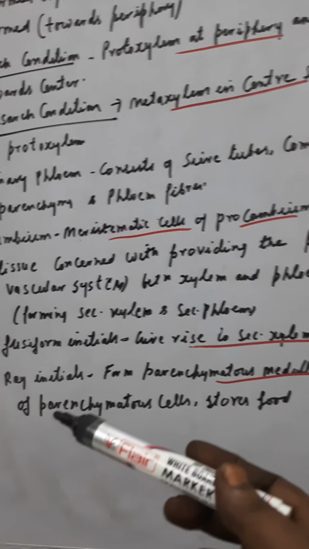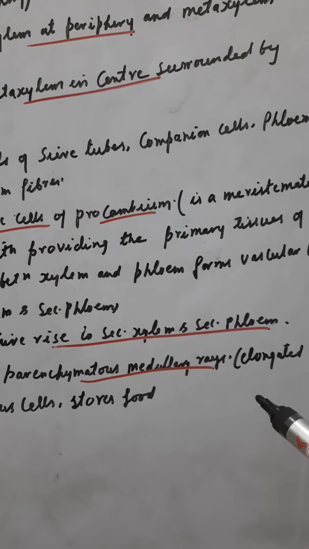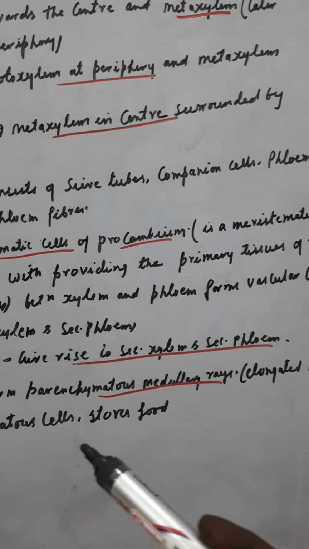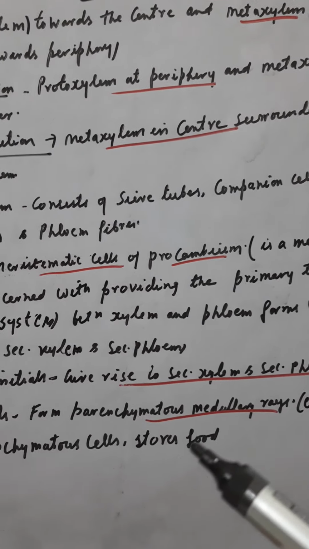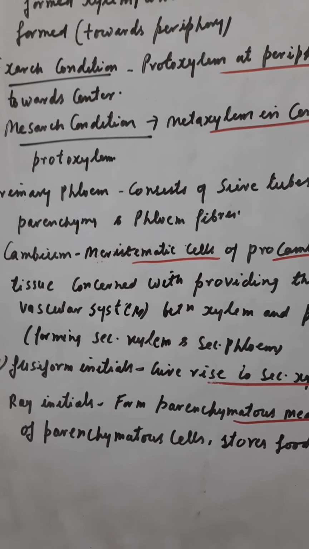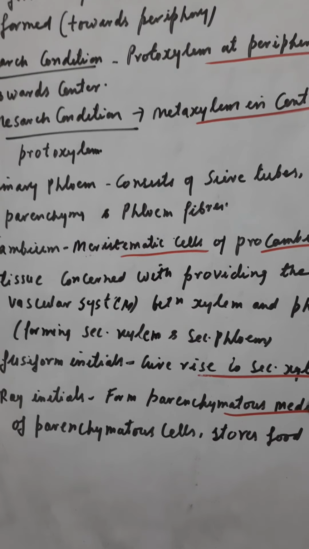Then after that, ray initials form the parenchymatous medullary rays. These are elongated bands of parenchymatous cells, and their main function is to store food. In that class, I had told you about the medullary rays also. Please refer to those concepts.